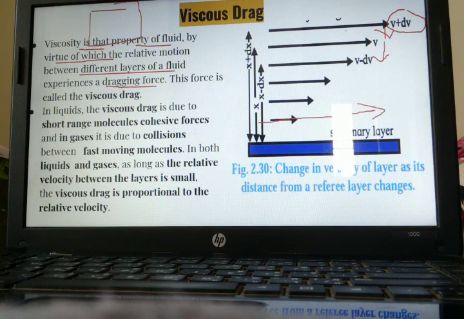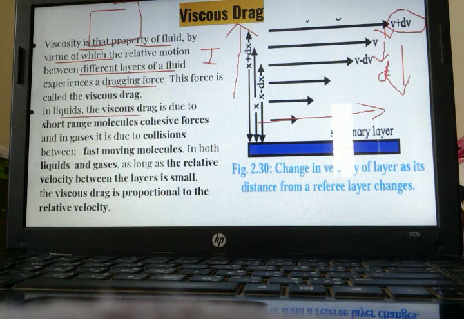As we move from top to bottom, its speed is decreasing, but as we move from bottom to top, its speed is increasing. Okay, so different layers have different tendencies either to increase or to decrease the speed of another layer. Okay, so let us read this.